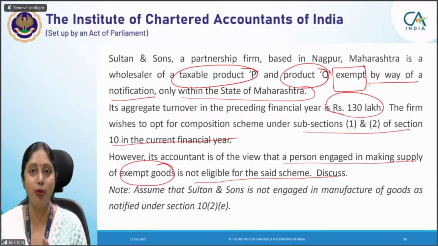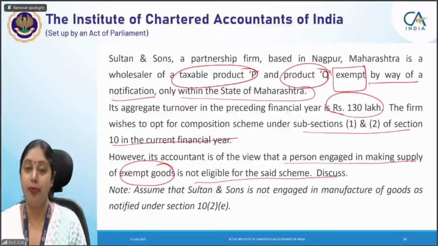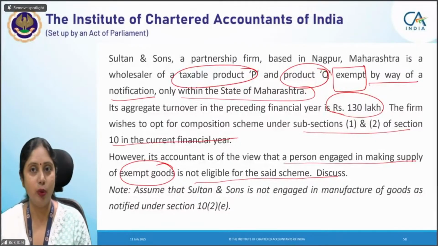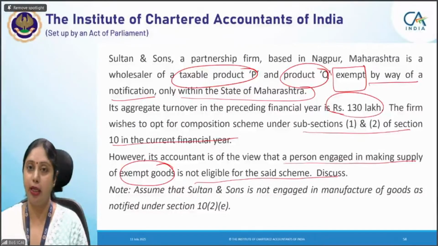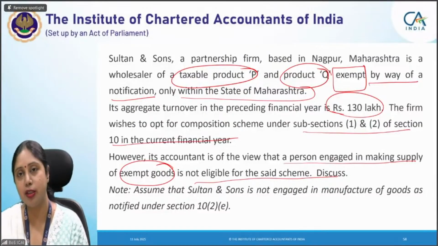I already told you, I will take two questions. In them, all the simple provisions of composition will apply. In both there is one catch each, which I will be telling you, but many of you have been able to find it out also. Soumya, you have mentioned correctly, okay, it is partially correct. He does intra-state transactions, that is true.